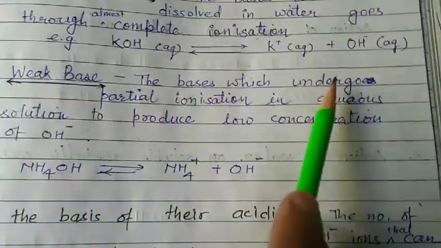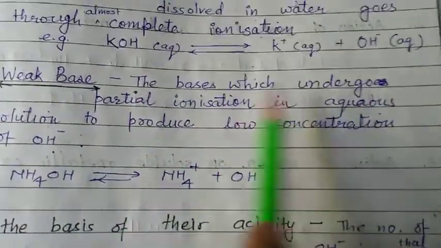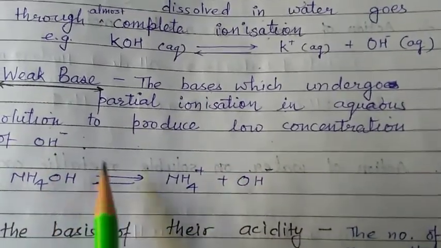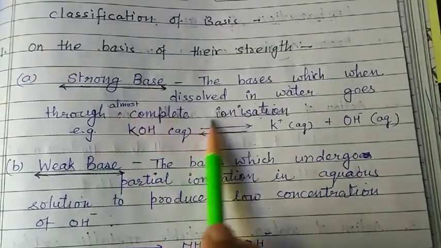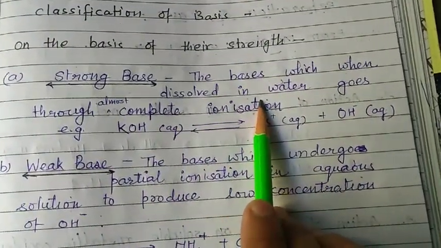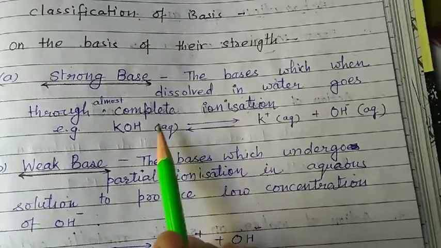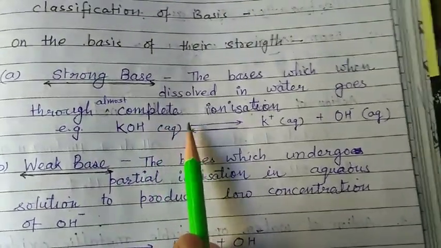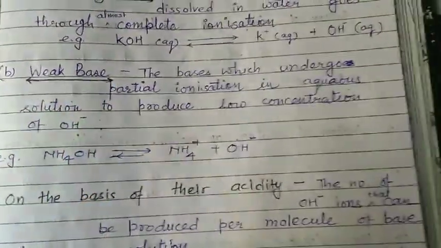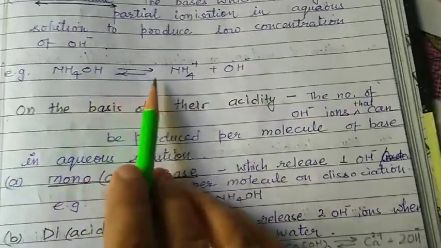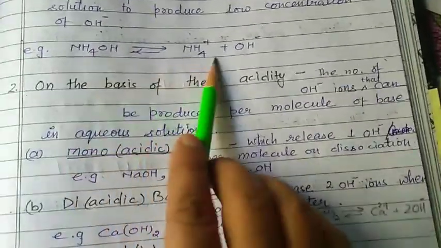Weak bases are the bases which undergo partial ionization in aqueous solution to produce a low concentration of OH ion. KOH is a strong base, and NH4OH, ammonium hydroxide, is a weak base.